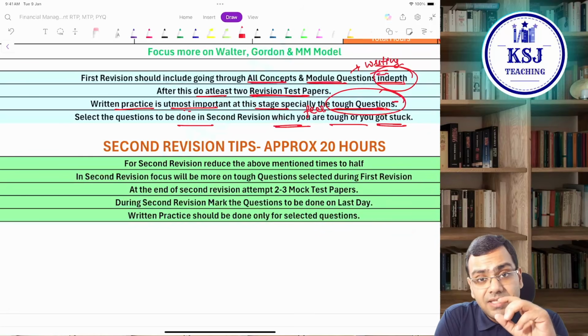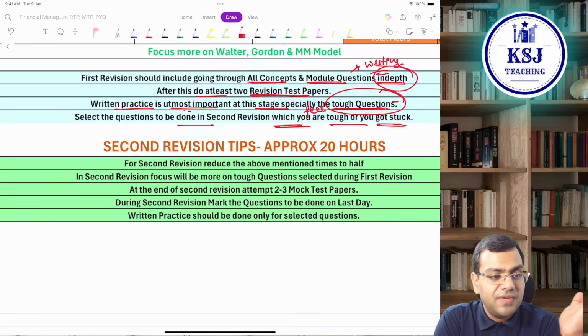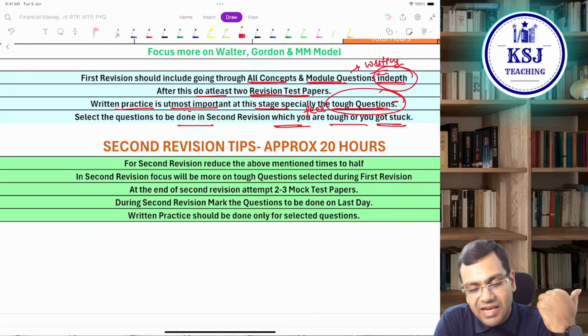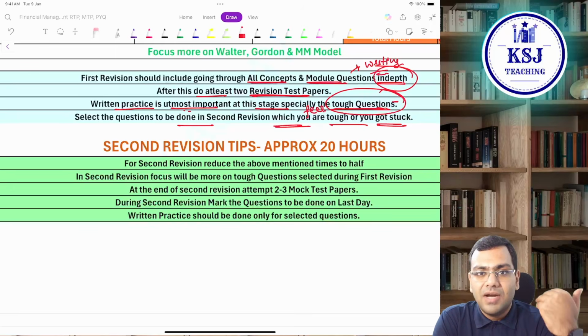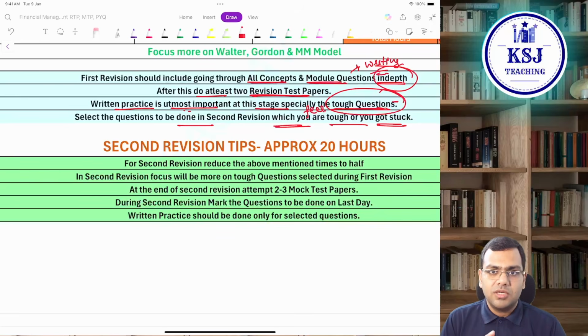The toughness of a question, that one question is really tough and another is very easy, varies from student to student. So I leave it to your discretion which questions you feel are tough, because one question I might feel is very tough, but your friend might feel, oh, it's a very simple question, what is there in this question, right? So it's your discretion. You have to select which question is going to be tough for you. You have to revise it again in the second revision.